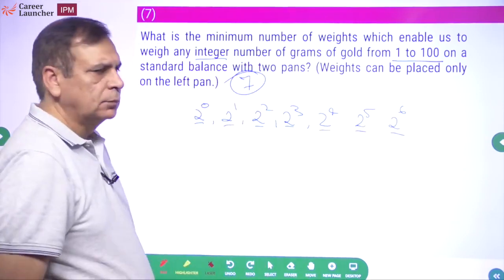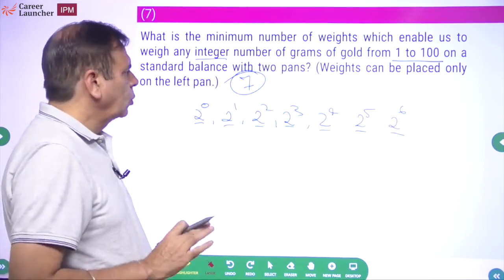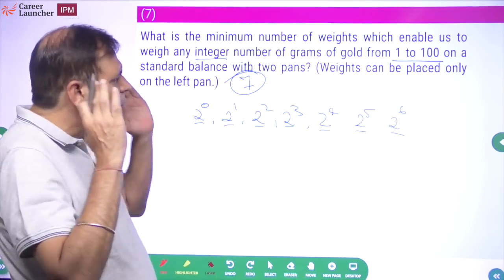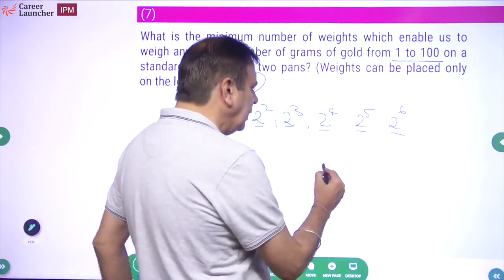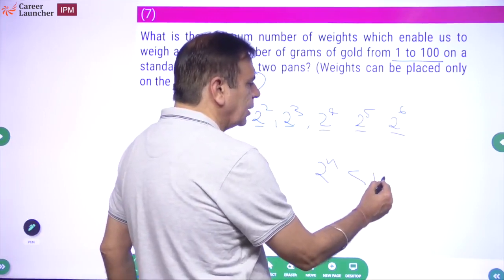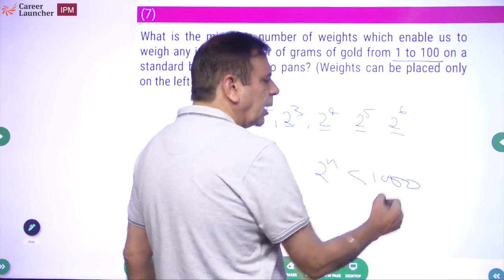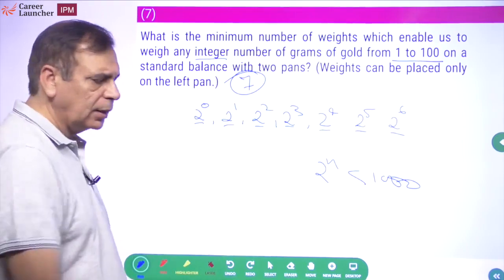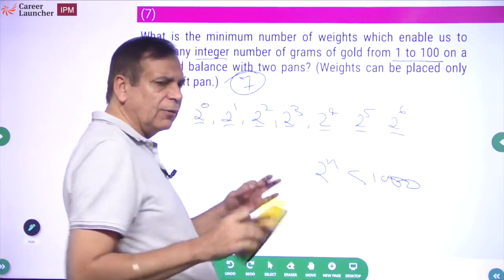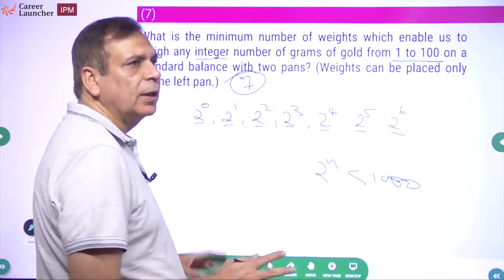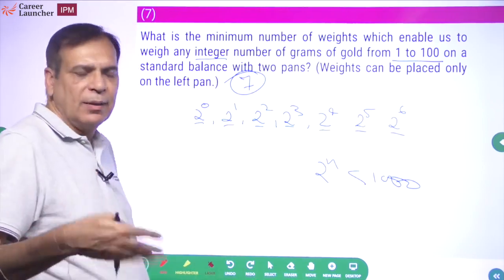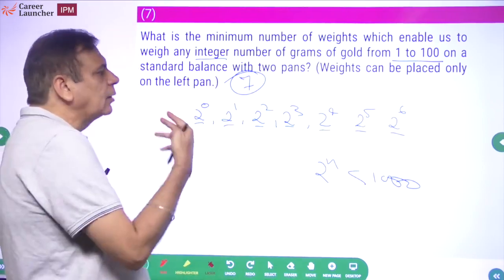I hope this is clear. So the idea is that if you want to cover everything up to 100, the highest weight has to be 2 to power n, which is less than 100. If it was 1000, it would have been 2 to power n, which is less than 1000, and so on and so forth. This is something which you want to remember. It is not something you need to calculate every time.